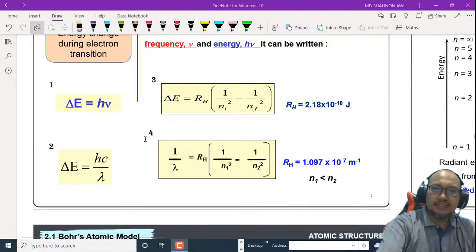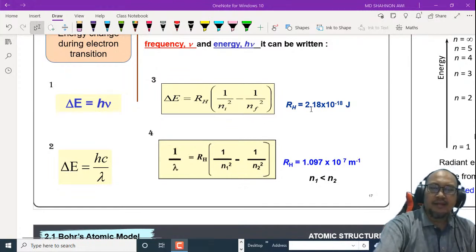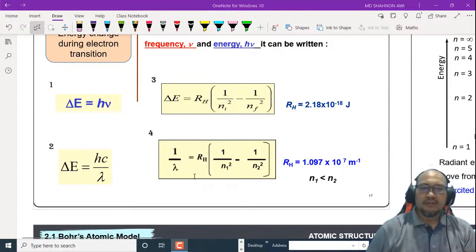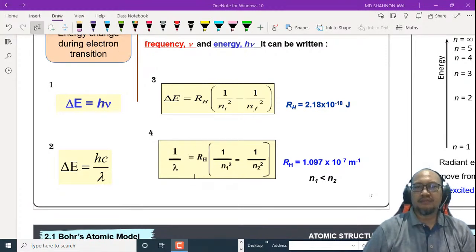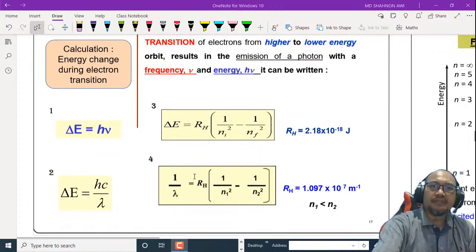The third formula is delta E equal to R_H (1 over n_i squared minus 1 over n_f squared), and we will use the Rydberg constant, 2.18 × 10^-18 joule. The fourth formula is 1 over lambda equal to R_H (1 over n1 squared minus 1 over n2 squared), where n1 must be less than n2. We will use the value of R_H, 1.097 × 10^7 per meter.